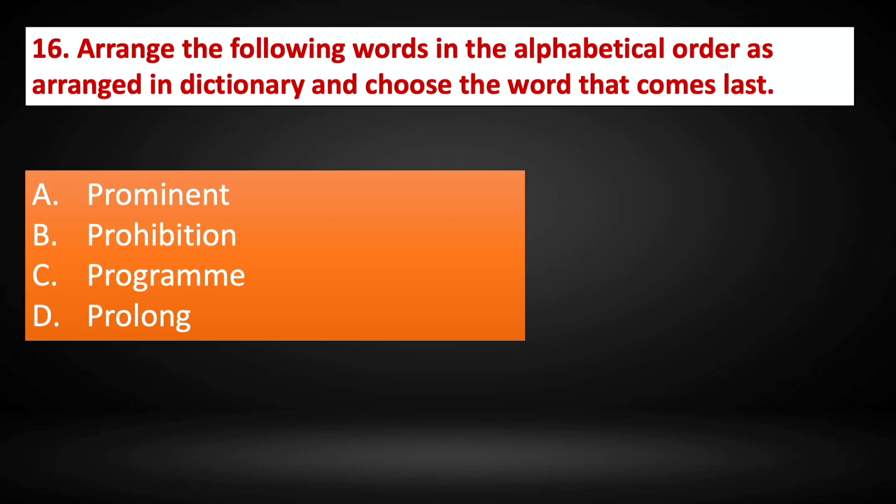Question number 16. Arrange the following words in the alphabetical order as arranged in dictionary and choose a word that comes last. Option A, prominent. Option B, prohibition. Option C, program. Option D, prolong. Now we can see that all the words start with the letter P, then comes R and then O. But the fourth letter is different in every word. So what is the fourth letter? In option A we have prominent M, then we have H, G and L. So in the dictionary G comes first and then it's H and then L and then only M. So the word that comes last in the dictionary would be option A, prominent.